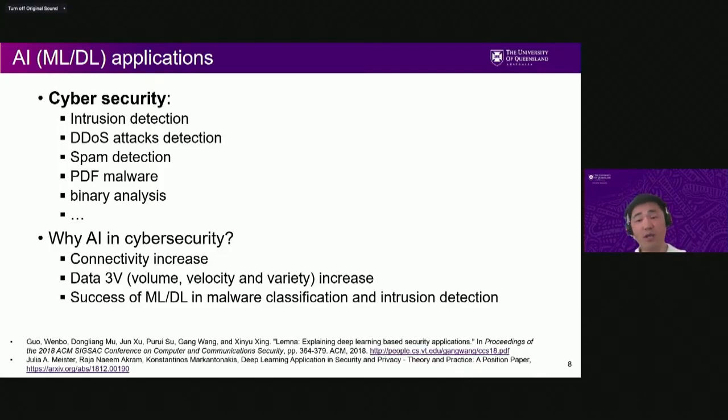Machine learning and deep learning are really good at detecting very rare events, even in spite of their high volume and very fast traffic and other types of data volume. And as you can see, there has been successful application of machine learning and deep learning in malware classification and intrusion detection.